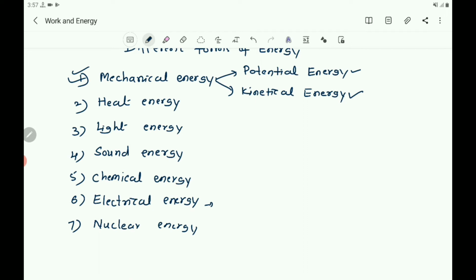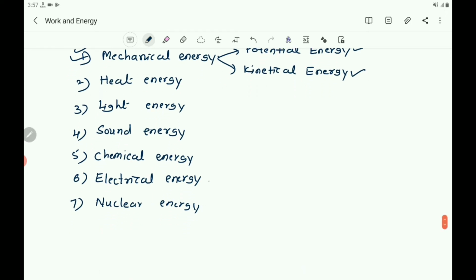And sound is a form of energy produced by the vibration of the body. Chemical energy, you can convert chemical energy into electrical energy, that is the energy which is present in the object.